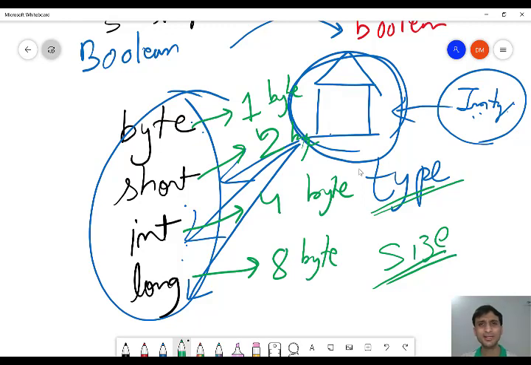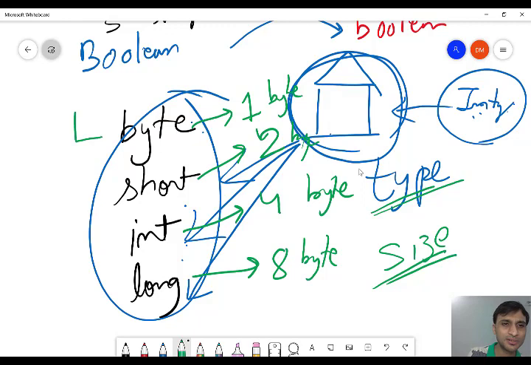So what is byte actually? Byte is a measurement unit. Like for example, you measure your height by inch or feet or centimeter. Similarly, in computer language, we measure the memory location, the storage location with the help of byte, kilobyte, megabyte, gigabyte. As the number increases, the size also increases. So 1 byte means it is a small location. 2 bytes means it is bigger. 4 bytes means even bigger. 8 bytes means even bigger. So byte is the smallest.